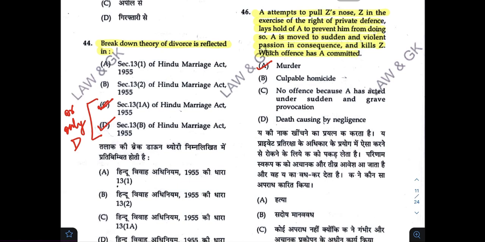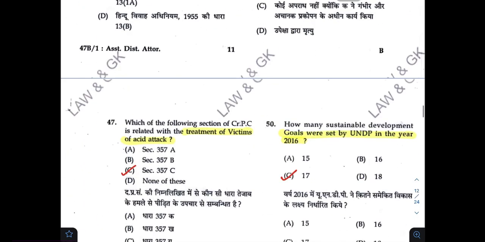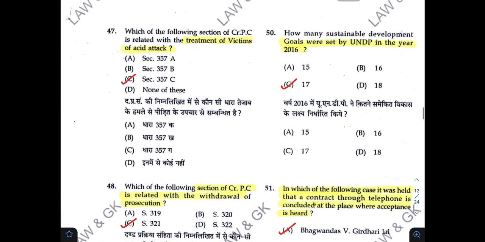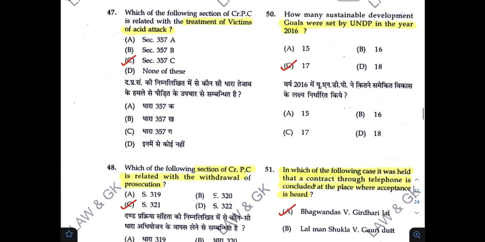Now, this question you must take good notes because both the answers C and D are correct. That is Section 13(1)(a) of Hindu Marriage Act and Section 13(b) of Hindu Marriage Act 1955. So both the answers are correct. But if you have to pick one, go for option number D. That is Section 13(b). Okay. So now we move on to treatment of victims of acid attack, Section 357C.